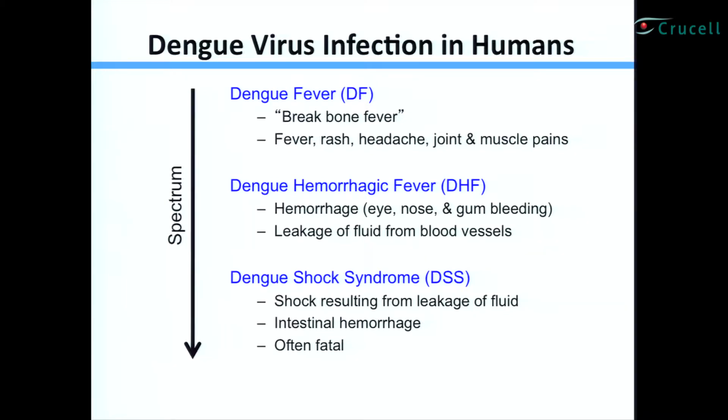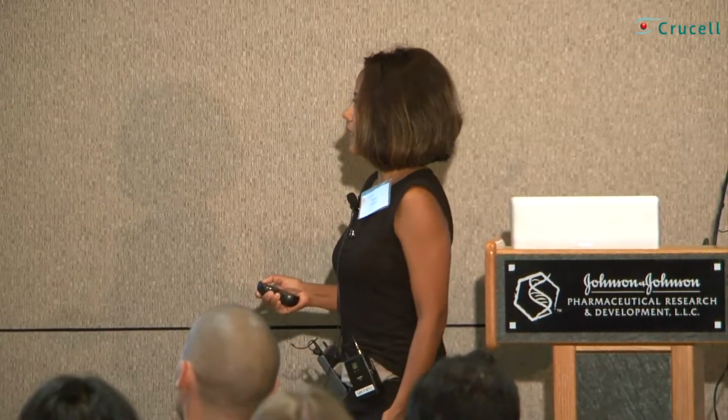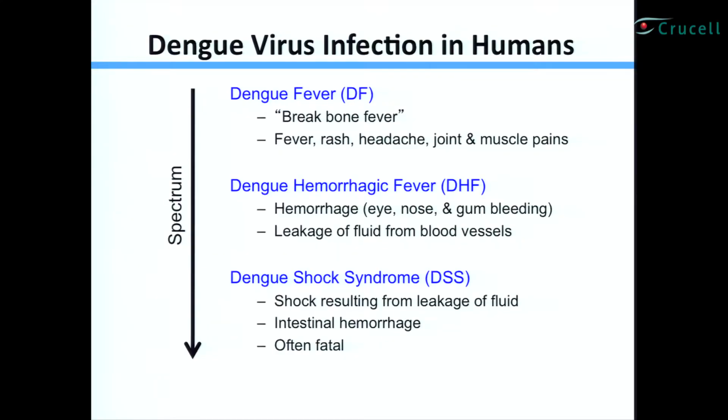The next severe form of the infection is called dengue hemorrhagic fever. In terms of hemorrhagic manifestations, most patients have eye, nose, and gum bleeding. And this DHF is really a misnomer because the hallmark of dengue hemorrhagic fever is a phenomenon called plasma leakage syndrome, which is leakage of fluid from blood vessels into tissues. If this plasma leakage syndrome becomes severe enough, then the patients undergo shock. In this case, yes, you do have massive intestinal hemorrhage, and dengue shock syndrome, or DSS, can be fatal.